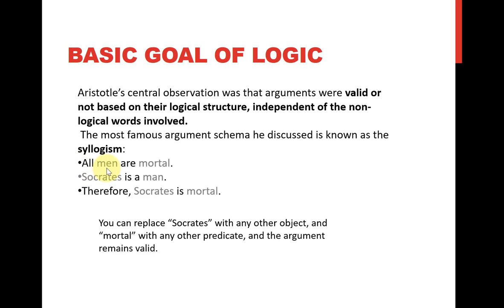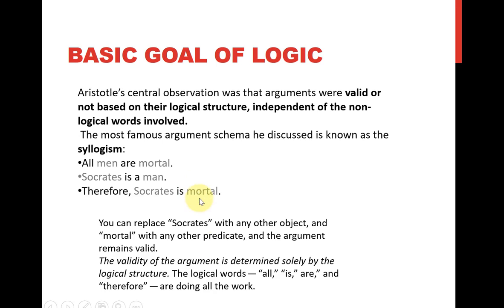For example, you could say all dogs have 4 legs, and my puppy is a dog, therefore my puppy has 4 legs. Okay, so this argument is valid. All the individual statements may not be true, but the argument itself, the shape of the argument, is valid.